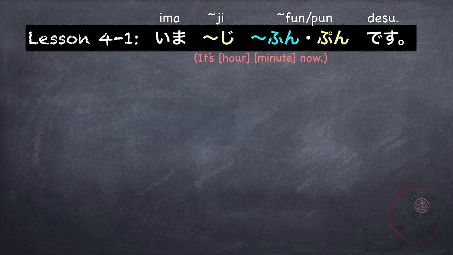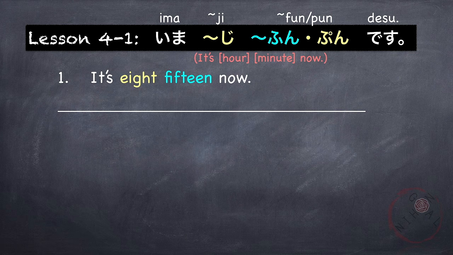The first one is how to express time. 今、何々時、何々分、分です。Ji is the suffix added that means o'clock, and fun or pun is the suffix added that means minute. For example, it's 8:15 now.